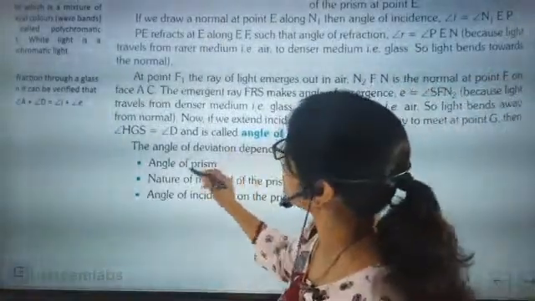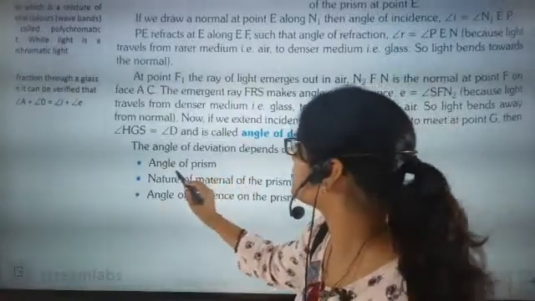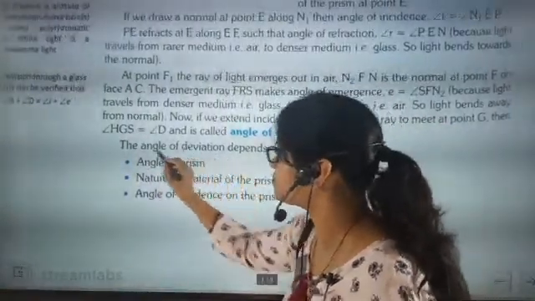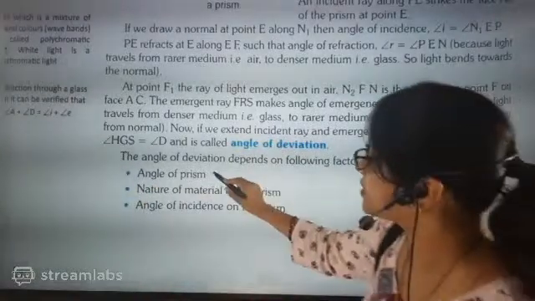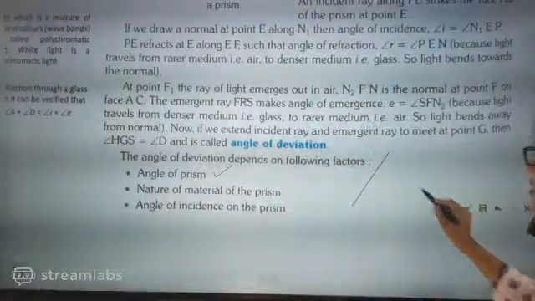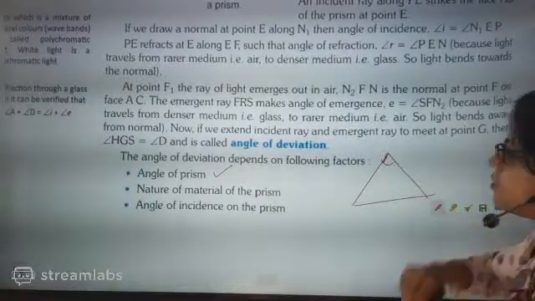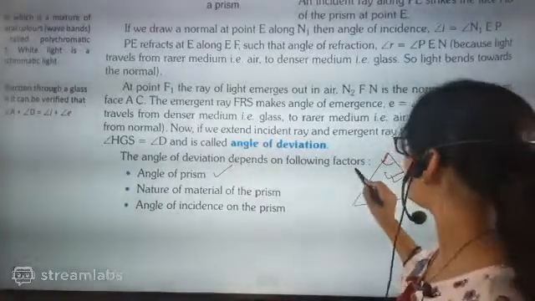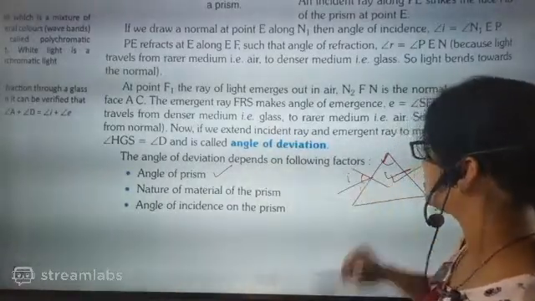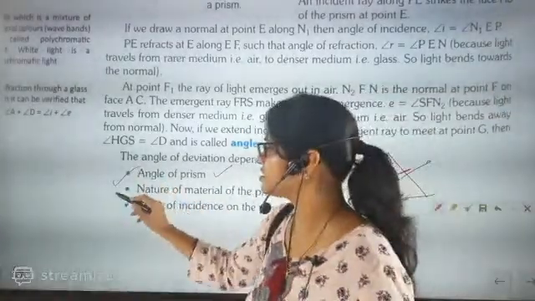Deviation angle depends upon 3 factors. What are the 3 factors on which deviation angle depends? First, the angle of prism, that is beta, this angle of the prism. Second, with what material the prism is made. And third, the angle of incidence, this side. So it is dependent on 3 factors.